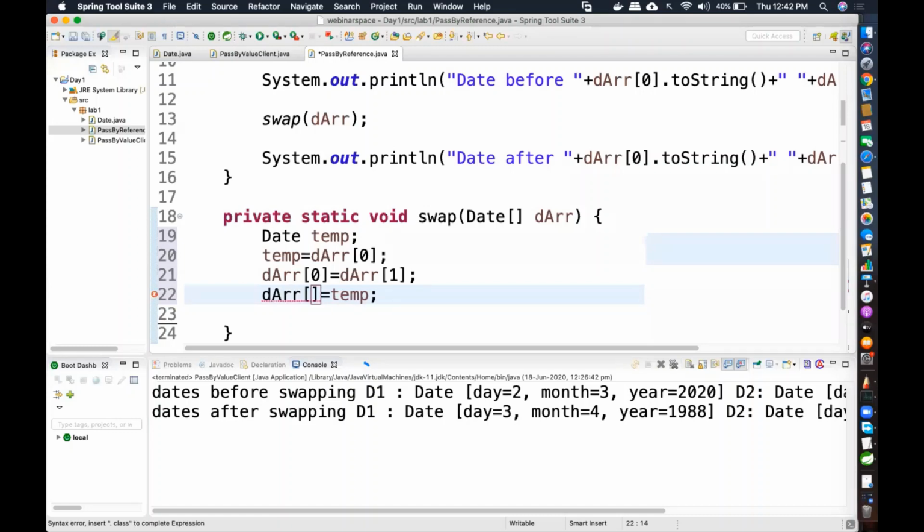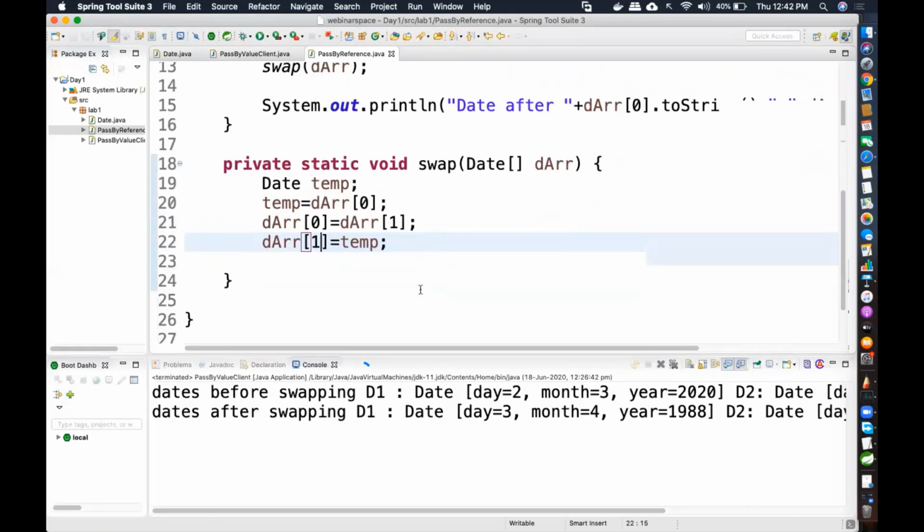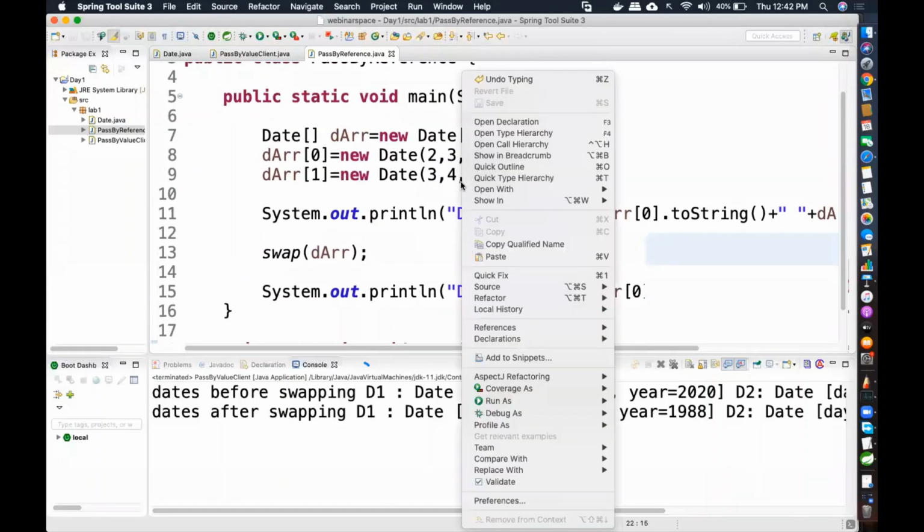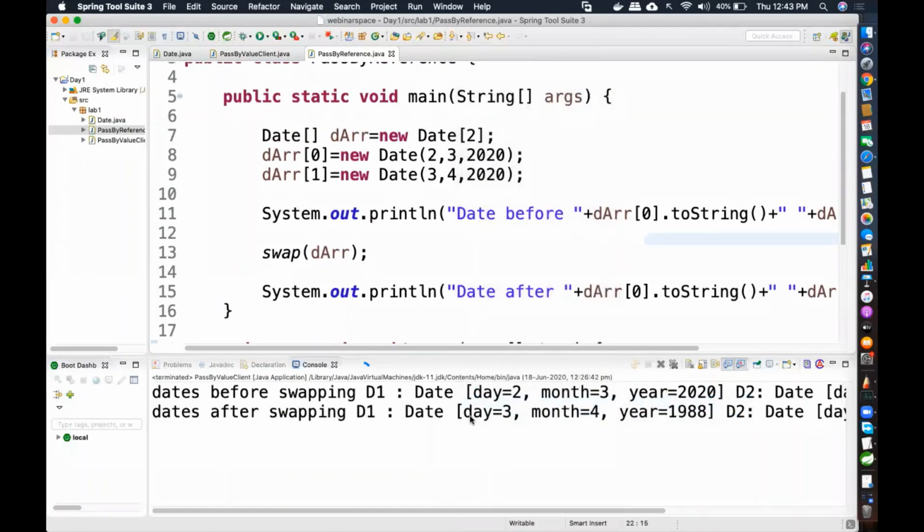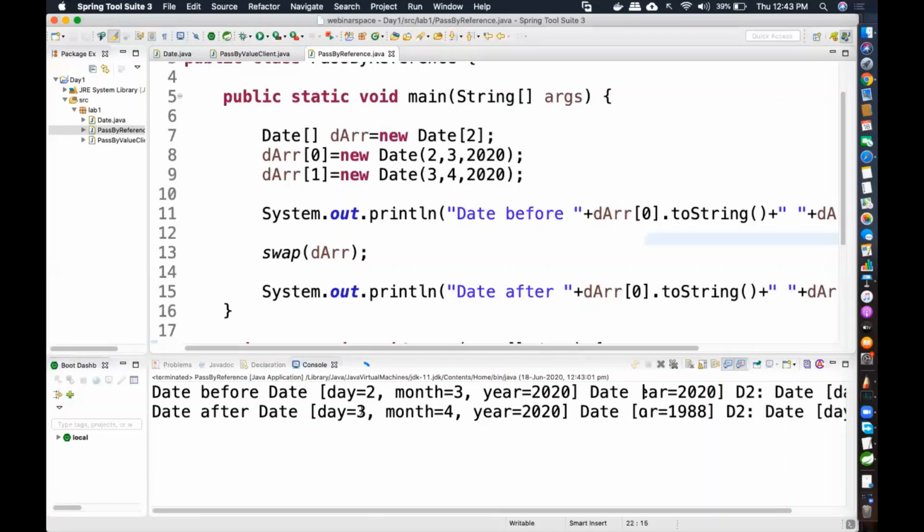DARR of 0 and then 10. Now let me just run my program. What happens? Rate is what?